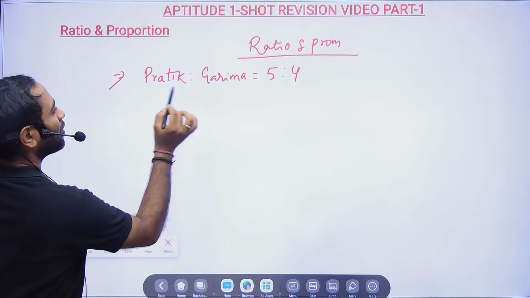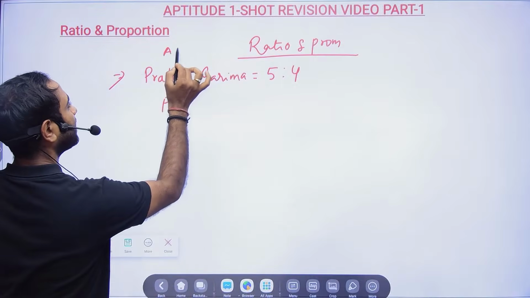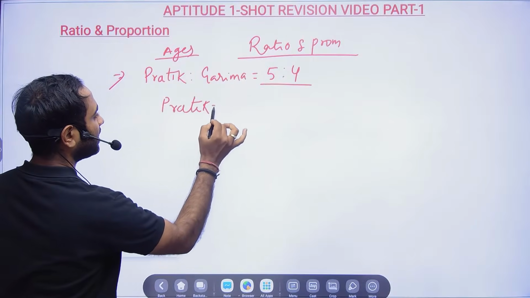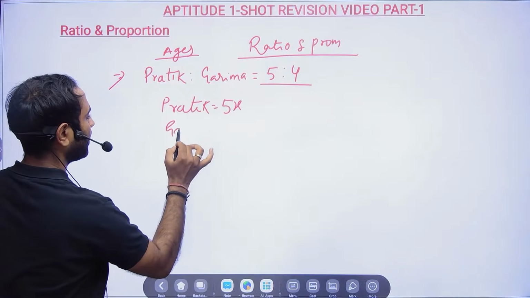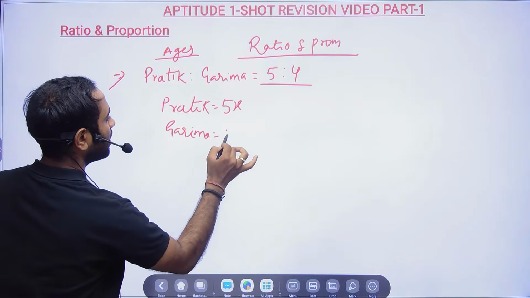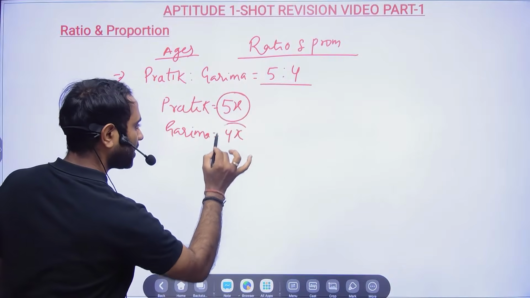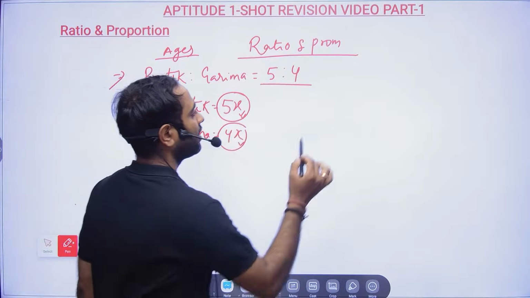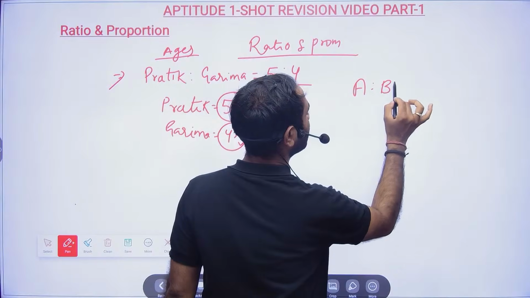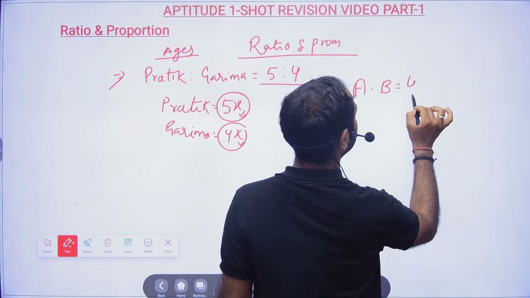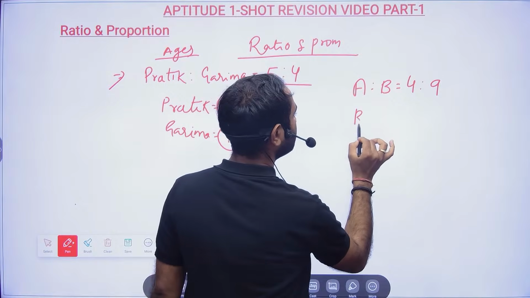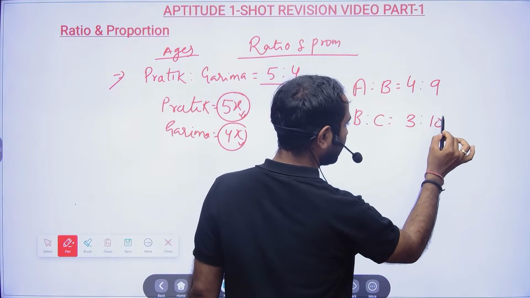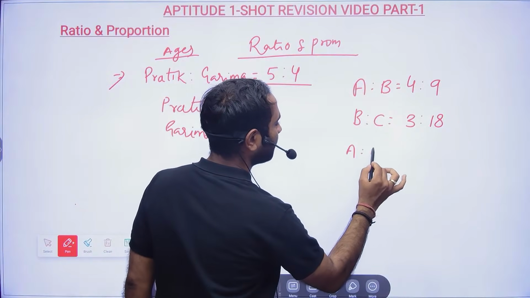Okay. So here, if you know the ages of Pratik and Garima are in the 5:4 ratio, then from here Pratik's age you can take as 5x and Garima's age as 4x. So you can write in terms of values, but always remember you have to take the same variable. Now if I say A is to B is 4:9 and B is to C is 3:18, can you tell me what will be the value of A, B, C?